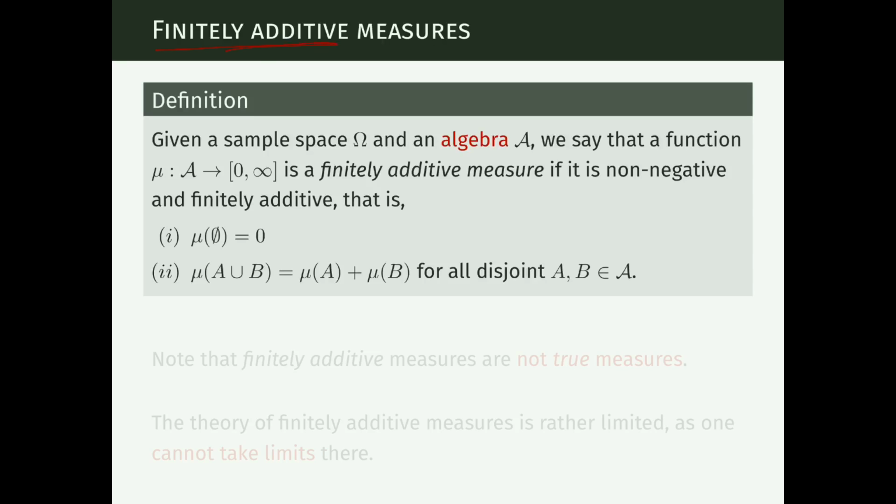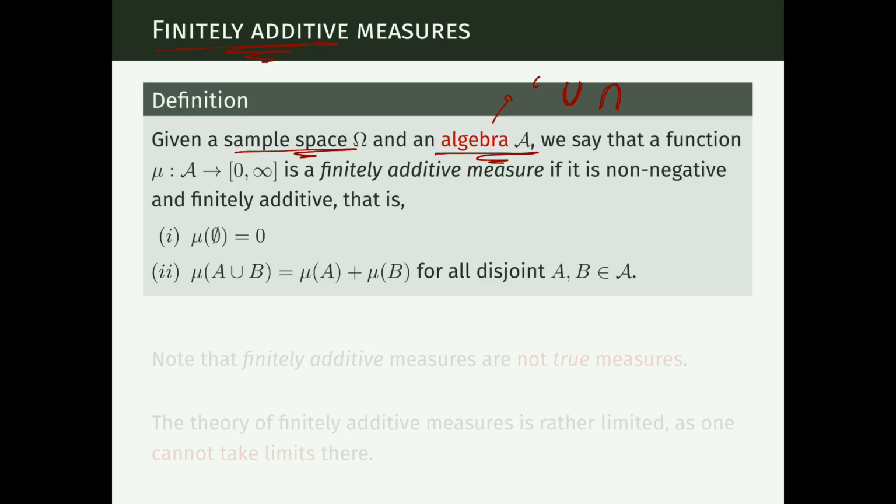So a finitely additive measure is the following. If we have a sample space and an algebra of subsets of that space, where an algebra is a collection of sets that is closed under complement, union, and intersection, but not necessarily infinite unions and infinite intersections like sigma algebras.